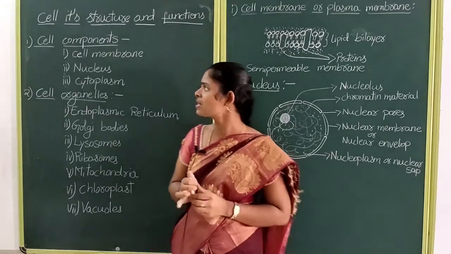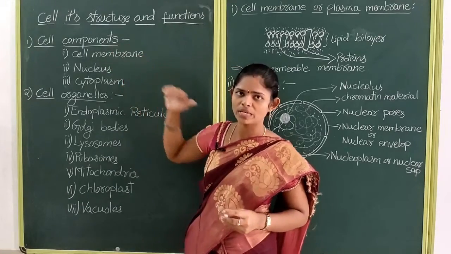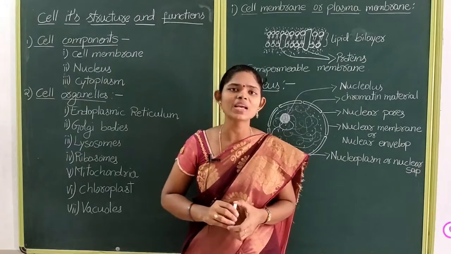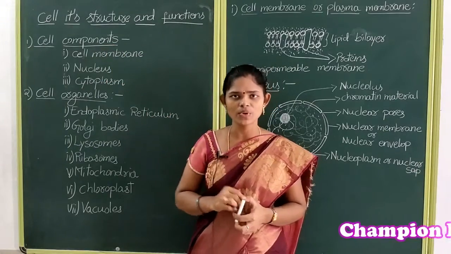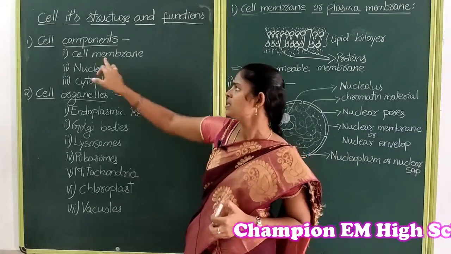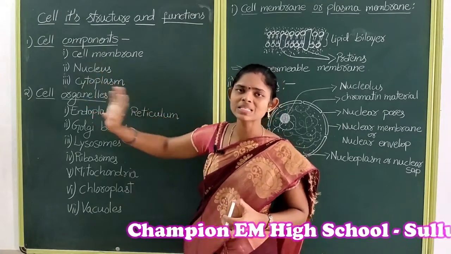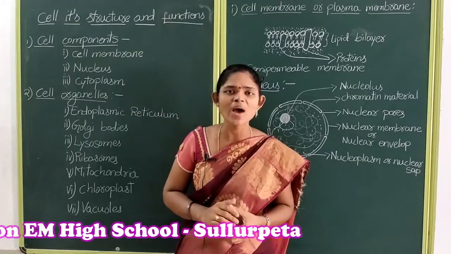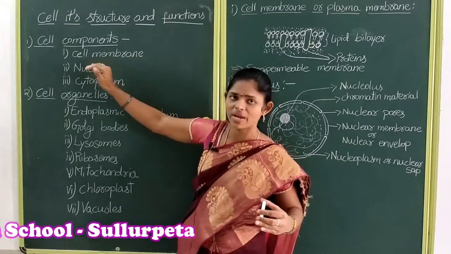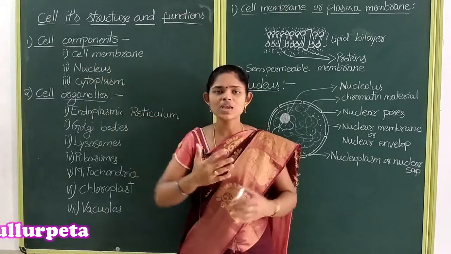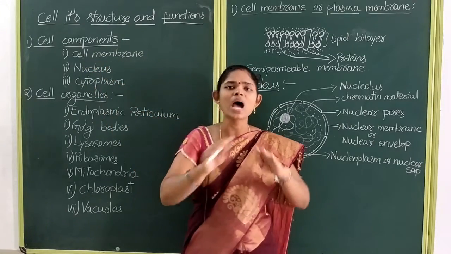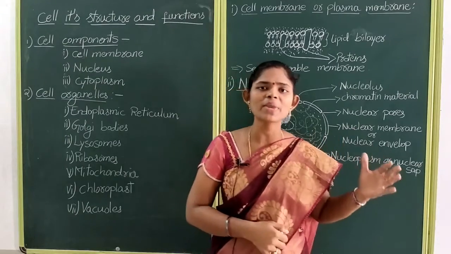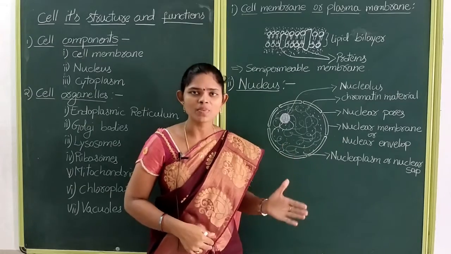We have also discussed the cell components. If you see, a cell is mainly composed of three main components: cell membrane, nucleus and cytoplasm. In the last class we discussed the cell membrane. So what is the cell membrane? It is the outermost layer of the cell. This cell membrane is also known as plasma membrane.